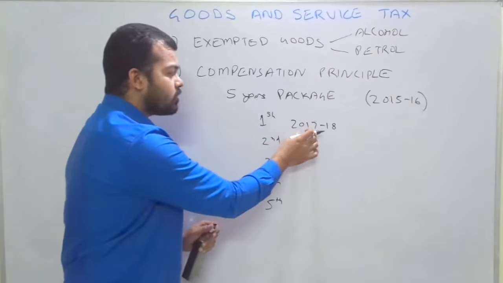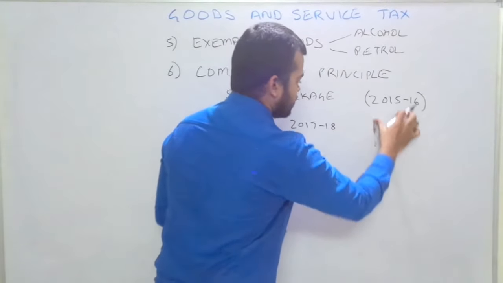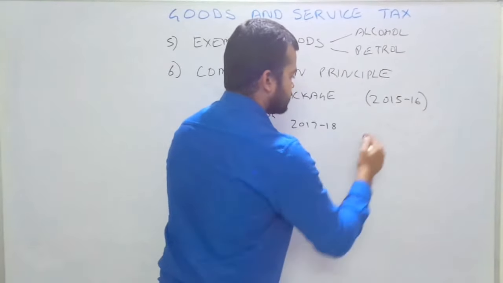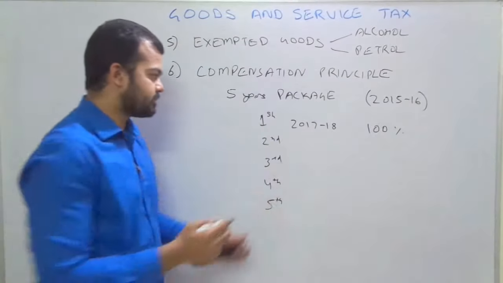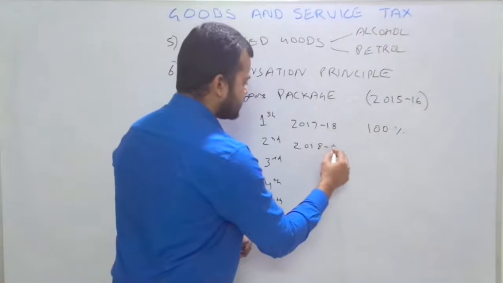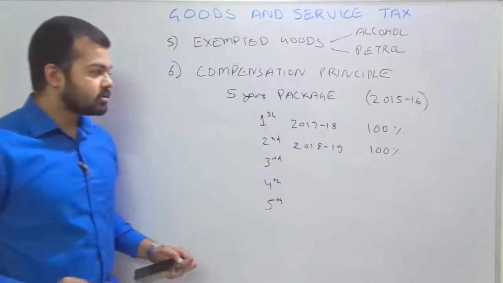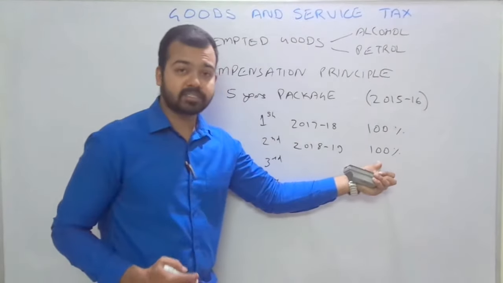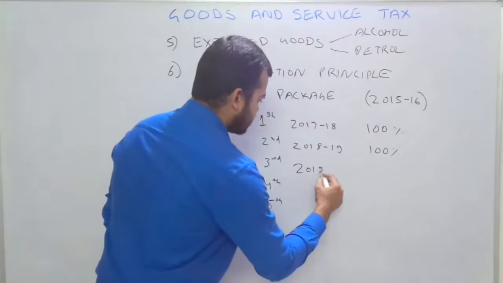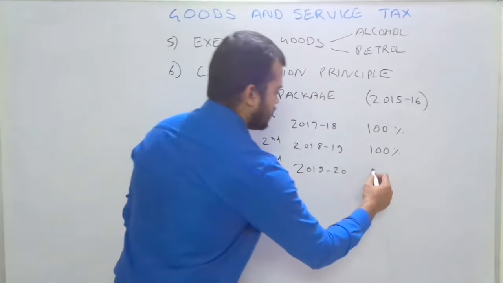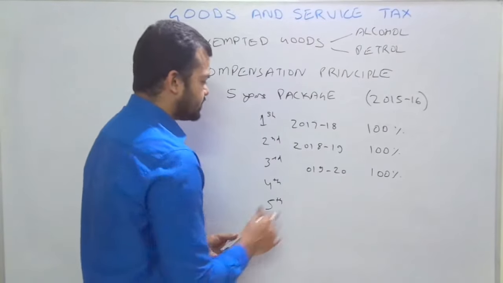In case of loss of revenue in the first year, the government will provide 100% compensation. The second year, 2018-19, in case of loss of revenue, the union government will provide 100% compensation to the state government. The next year, 2019-20, again the central government will provide 100% compensation.